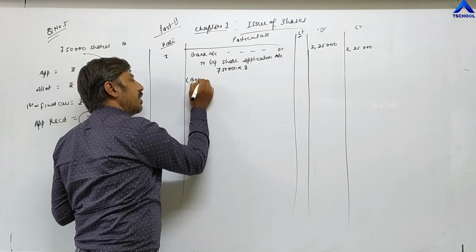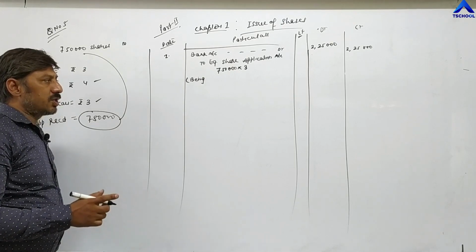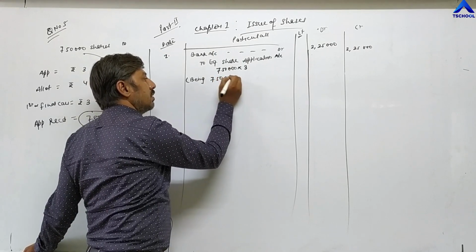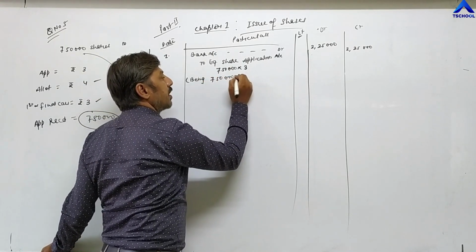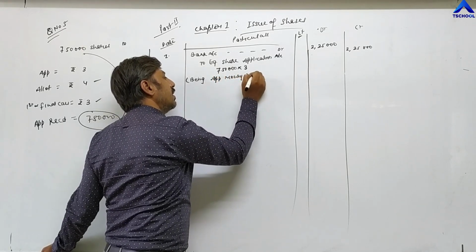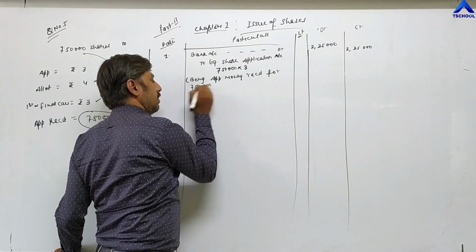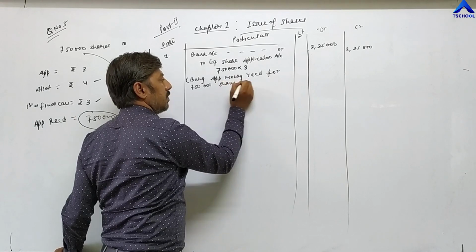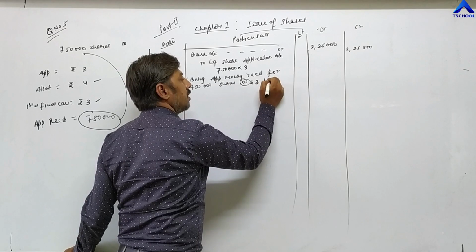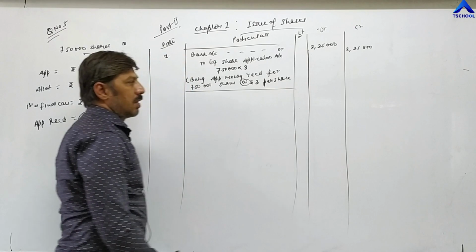Narration always starts with being. Narration also I am writing only in this question. How to write narration? Being application money received for 7,50,000 shares at the rate of 3 rupees per share, and then you have to close the account.